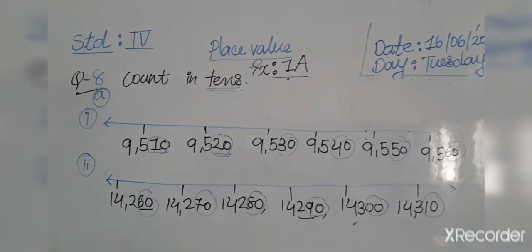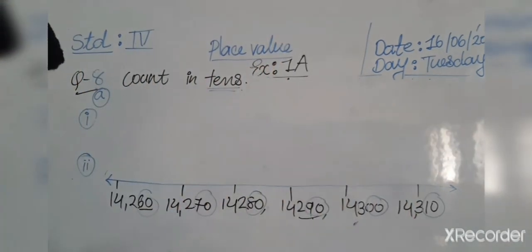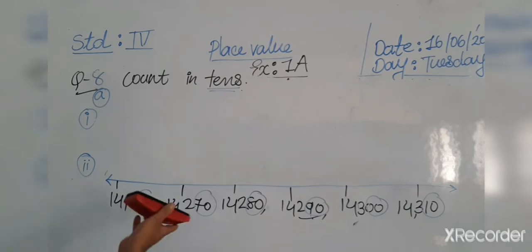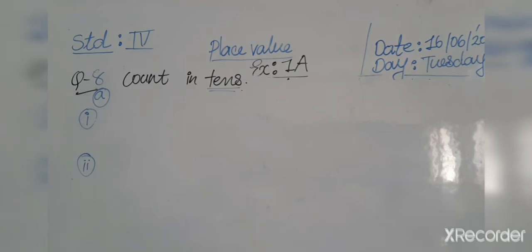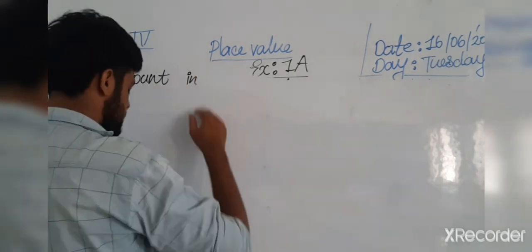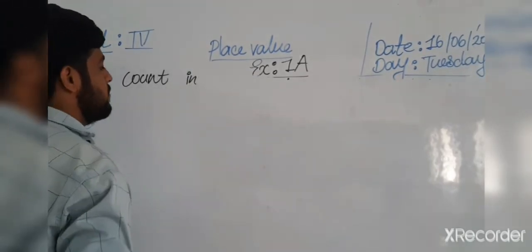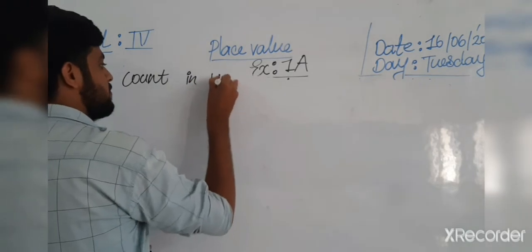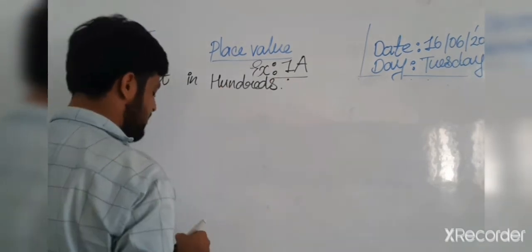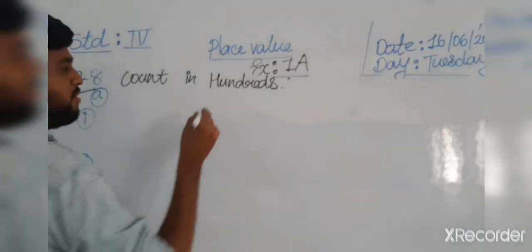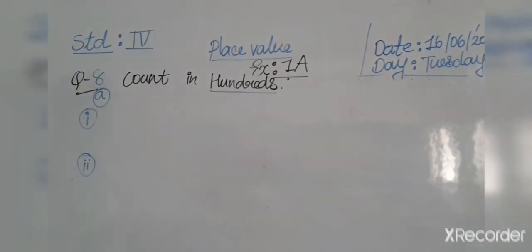Now we are going further to question number B. I am reading question number B. What is question number B? Count in hundreds. Okay, so there is no need to change the instructions, because here the tens are removed and then we are writing the hundreds. Okay, so now which digit is changing for us? We change only the hundreds.